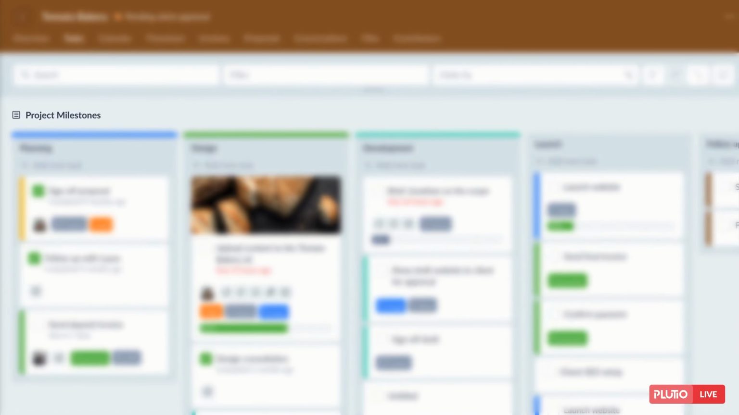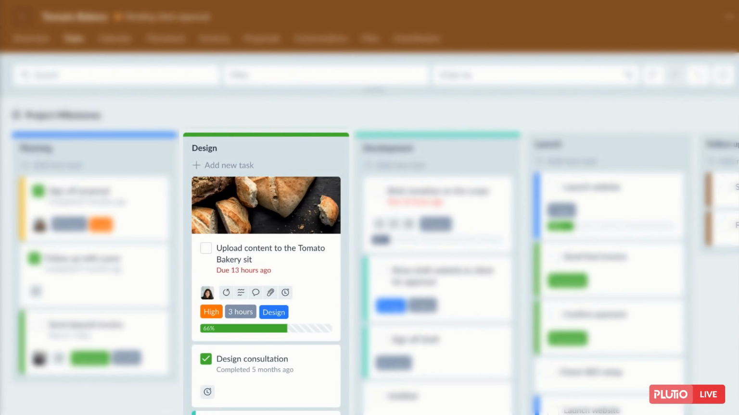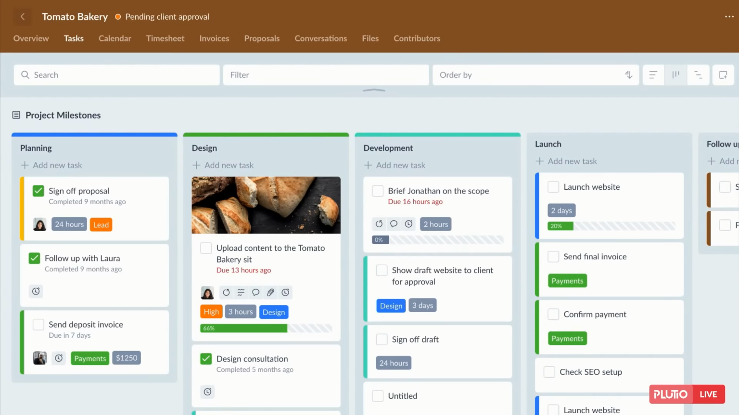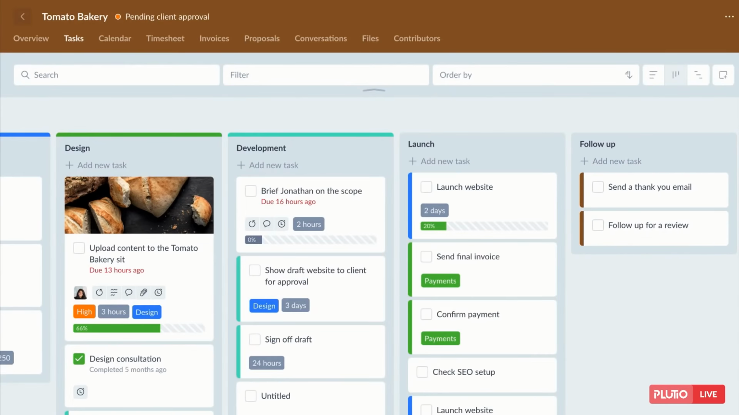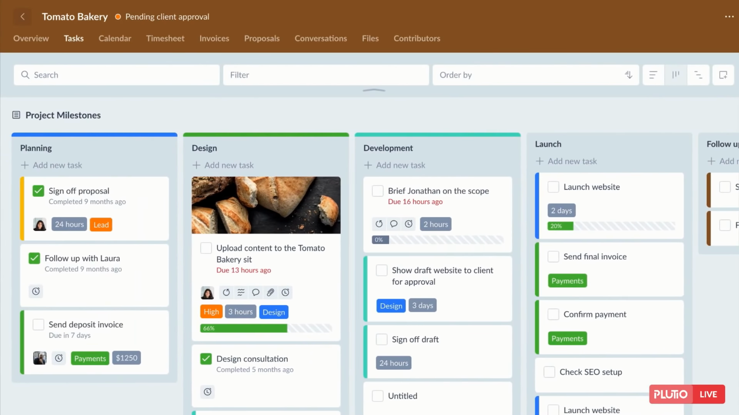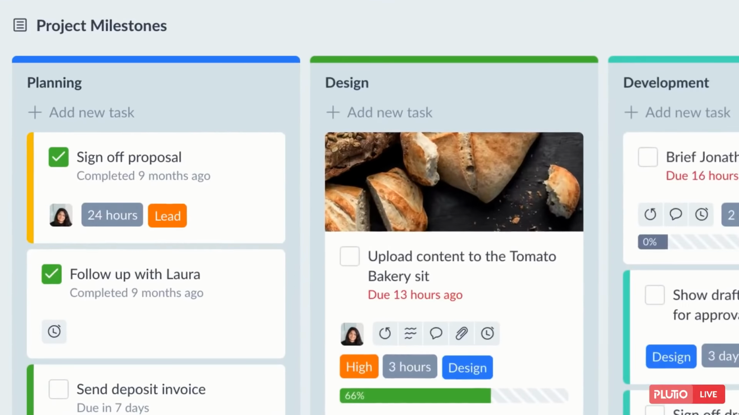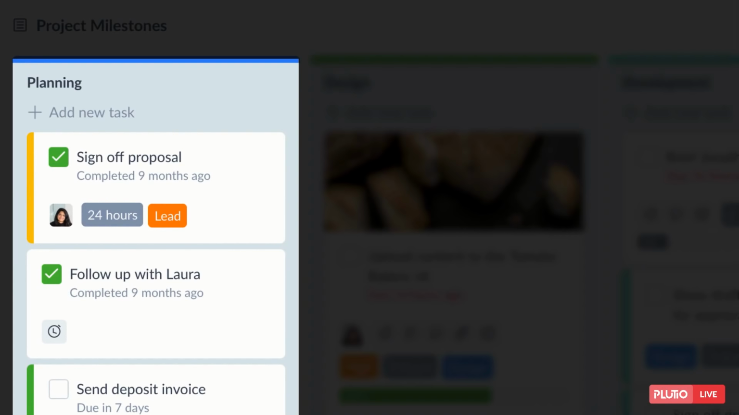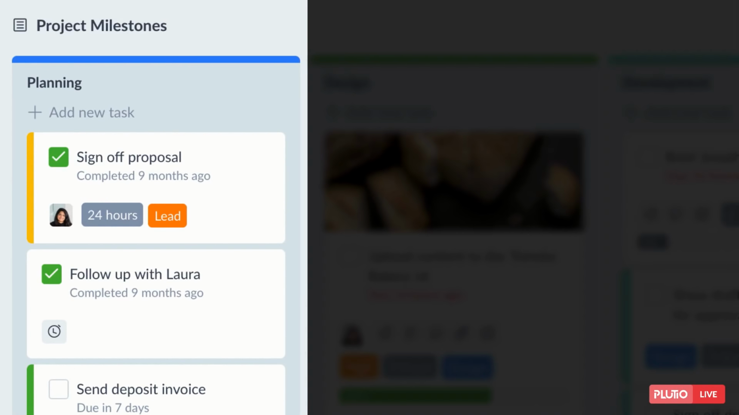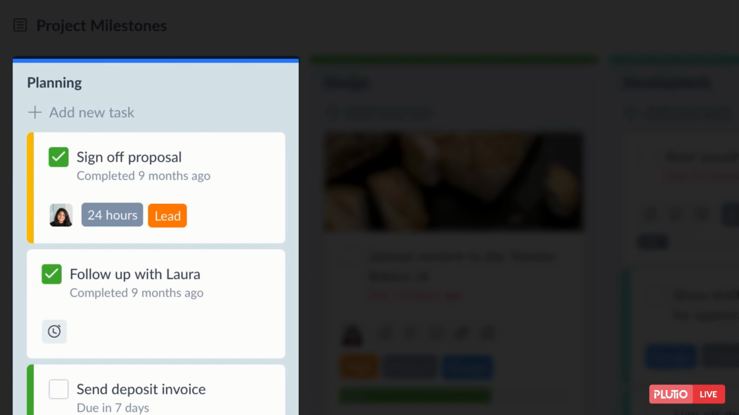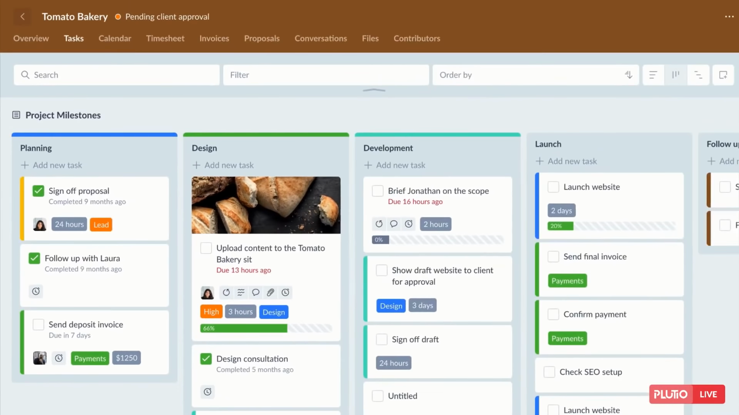Now this is my main task board, which includes 5 task groups: planning, design, development, launch, and follow-up. Now those are the stages the project has to go through before it's completed. Those stages are called task groups. Each of them has a set of tasks related to that specific stage. So to summarize, tasks go inside a task group, and task groups live inside a task board. So we have a task board first, then task groups, and then tasks.